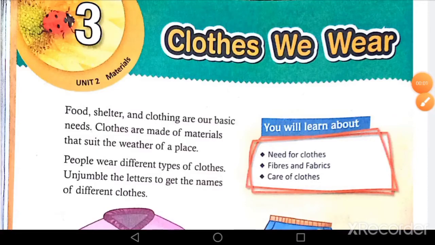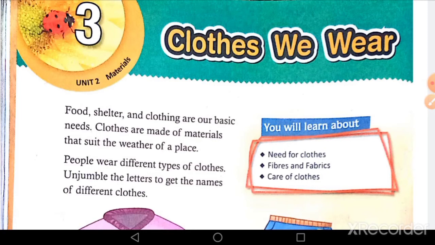Now let's understand textual content. First, food, shelter and clothing are our basic needs. Means, as you know, human beings depend on few basic needs for living, without which they cannot survive. And these basic needs are food, including water, shelter and clothes.